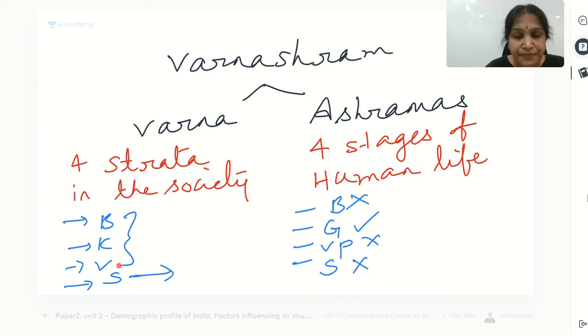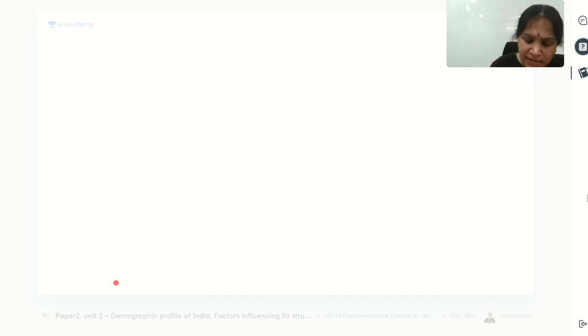So do you agree that the four ashramas are different for the people belonging to different varnas? So that is the link between the two concepts. Varnashram system means you have to establish this link between the two concepts. Is it clear? Okay. If you want, you can even make a table like this: Brahmin, Kshatriya, Vaishya, Sudra,